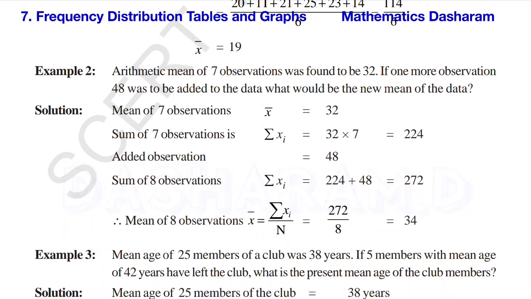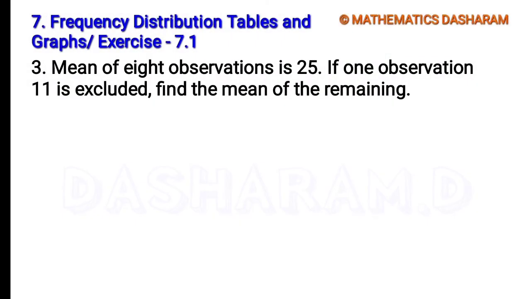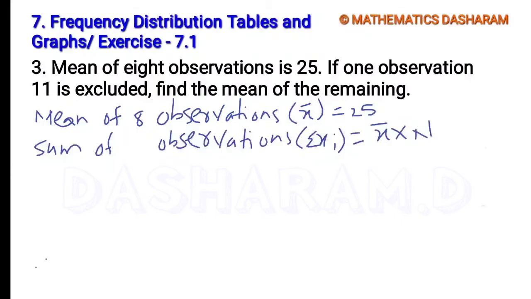In the same manner, let's do the exercise problem. Here in the question, the mean of 8 observations is 25, denoted with x bar. Now the sum of 8 observations, sigma xi, equals x bar into capital N. So x bar is 25 and capital N is 8 observations. So it equals 200.